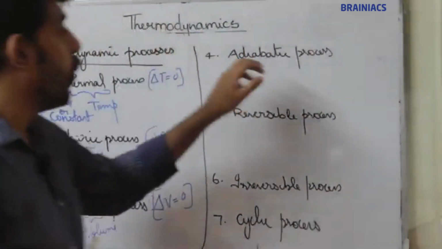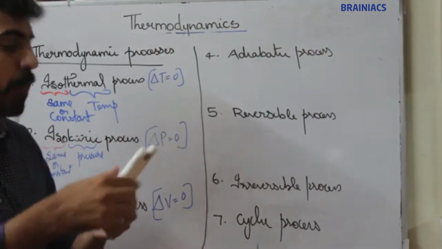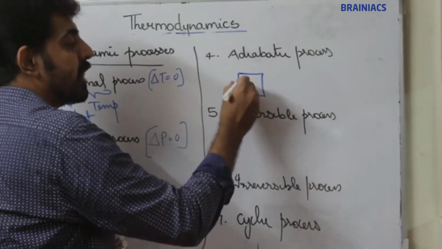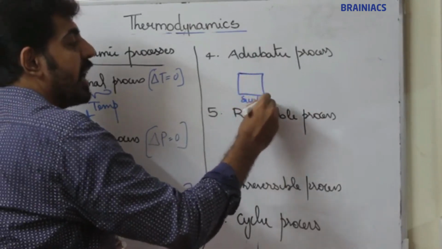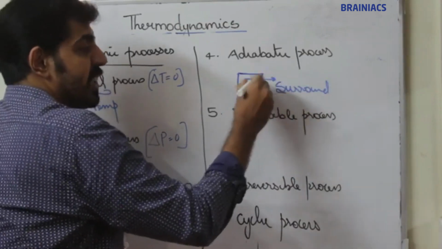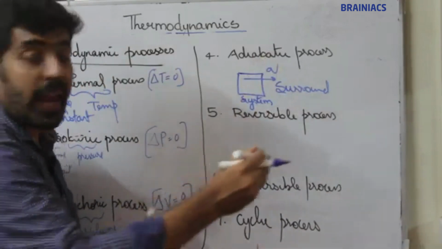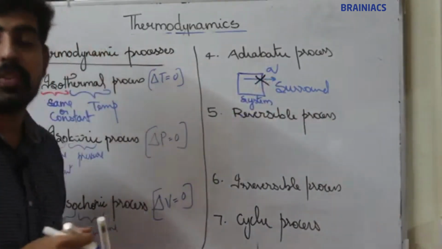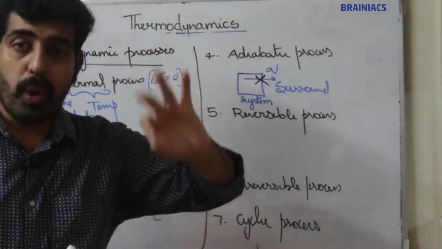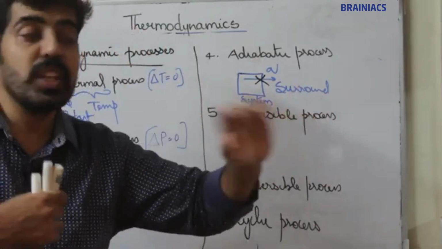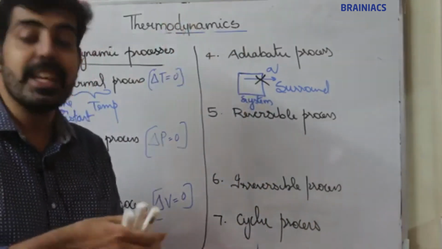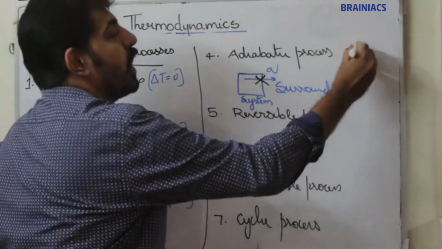Moving on to the fourth one, the adiabatic process. Adiabatic process means there is no exchange of heat between system and surrounding. Processes in which there is no exchange of heat between system and surrounding are known as adiabatic processes. In an adiabatic process, Q will be equal to 0.